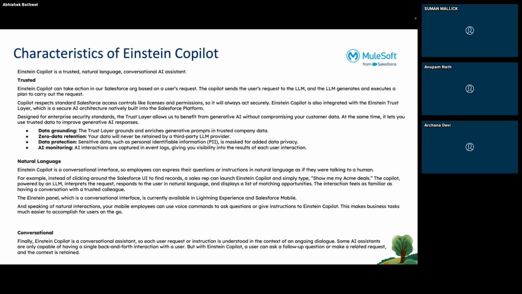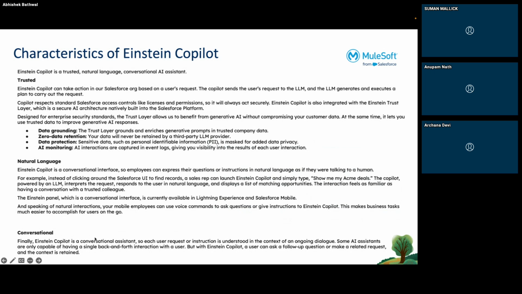It also monitors what systems are running, what data is going on, and how the data is working. Natural language, as I said, means it understands what the user is saying and in what language, and it analyzes that. In the backend, Einstein may process other languages, but for you it is whatever you say and write in the language you understand.